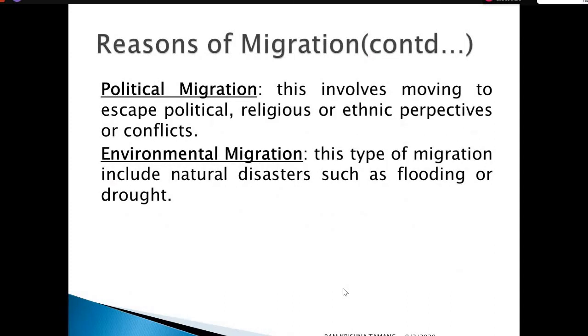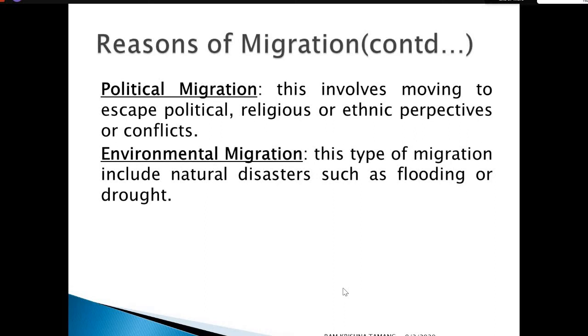Similarly, the next one is political migration. All the movement of individuals or population based on political unrest or political instability is said to be political migration. This involves people escaping political, religious or ethnic conflict, political instability, or war, from one place to another, one country to another, one geographical place to another. That is said to be political migration.